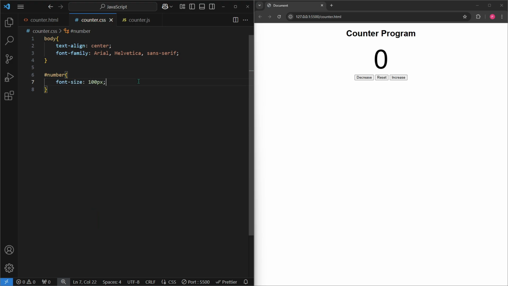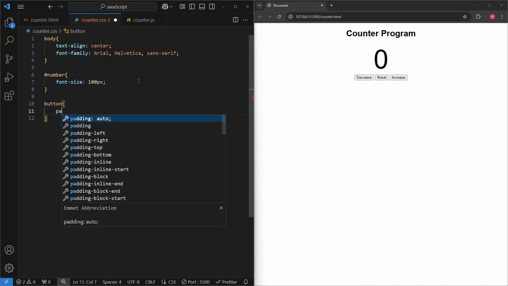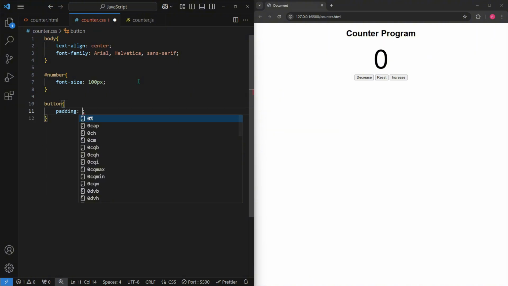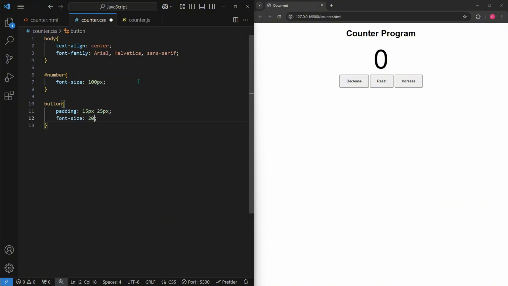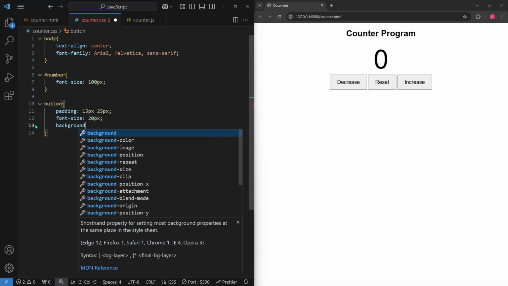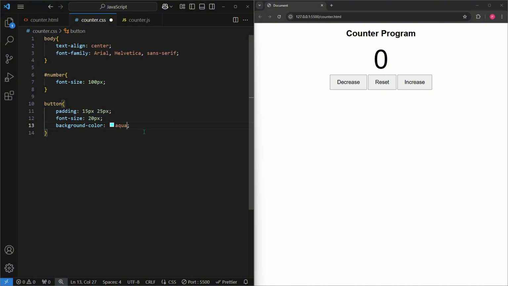Now let's style the buttons. So we'll get the button and change the padding. We'll do 15 pixels and 25 pixels. Let's change the font size to 20 pixels. Let's change the background color to a light blue, and aqua will be fine.